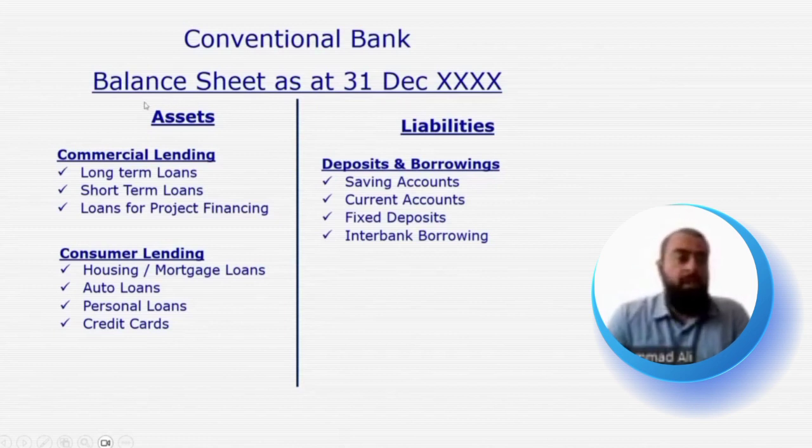And we have seen on the asset side also, from time to time, when the banks deploy the funds that they have sourced on the liability side and create assets by giving long-term loans, short-term loans to corporate or commercial or business entities, or in case of housing loans, auto loans, personal loans, or credit cards to retail or individual customers, they are entering into a contract of loan.